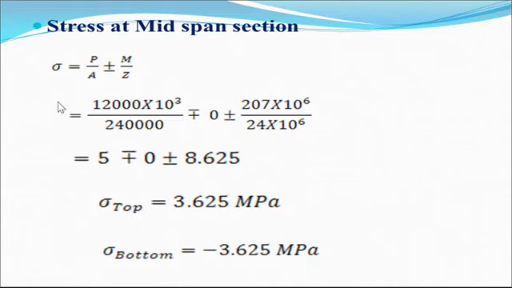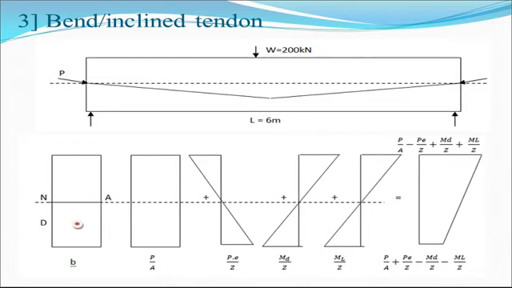But at the midspan section, again repeat the same procedure, P by A plus minus M by Z, because PE by Z, the eccentricity, this is very interesting. If you see the diagram we get the idea about this. Here the prestressing force, that is P cos theta in this direction, P cos theta in this direction, that's why the moment due to the eccentricity is 0.